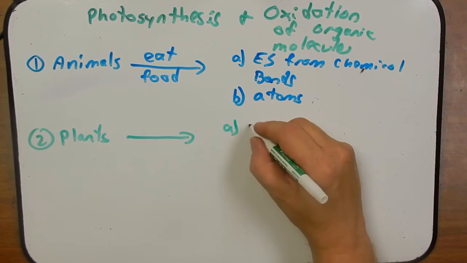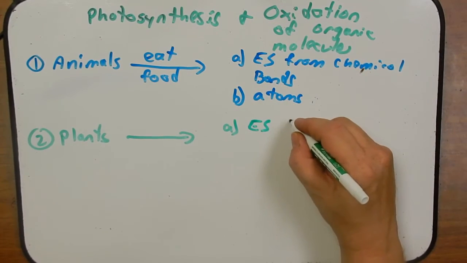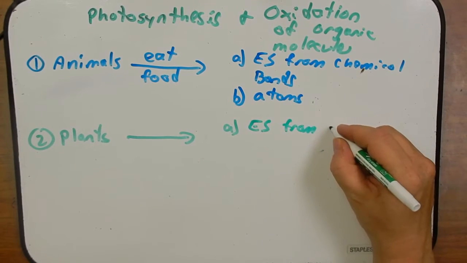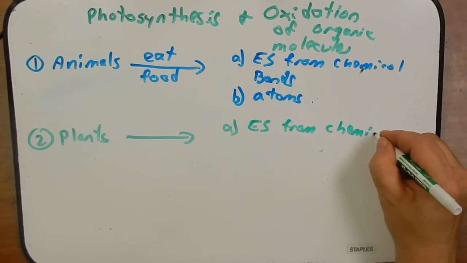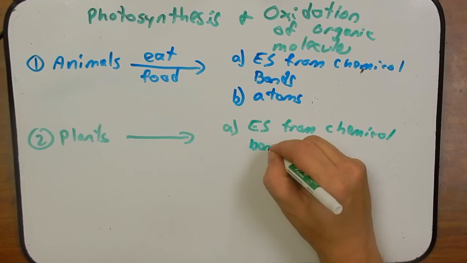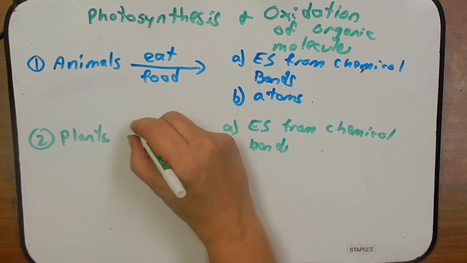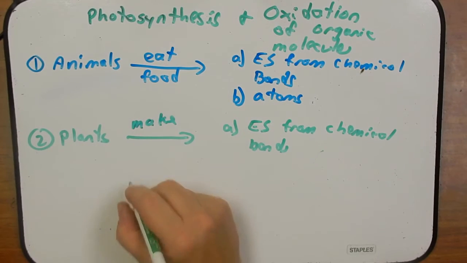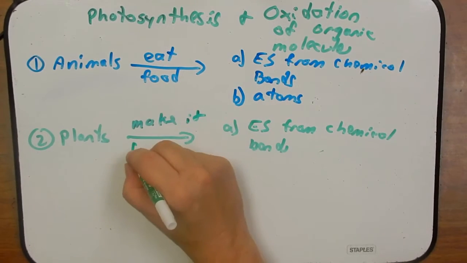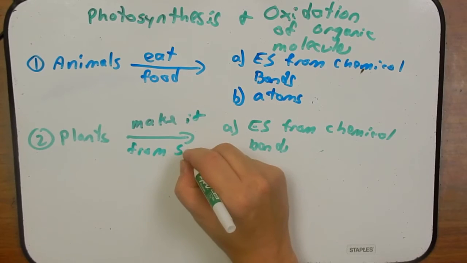They also get energy from chemical bonds. But they don't get it from eating food. They get it because they make it from solar energy.